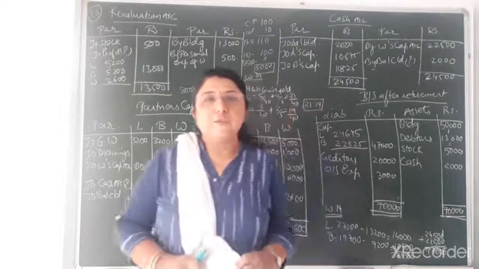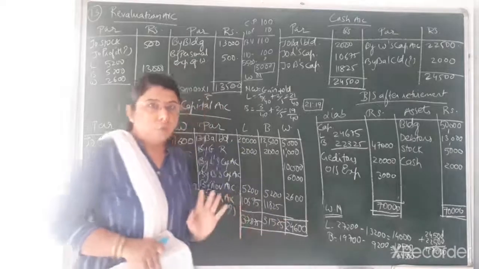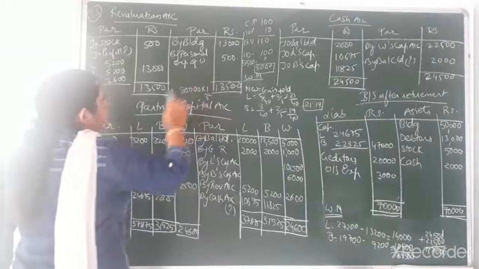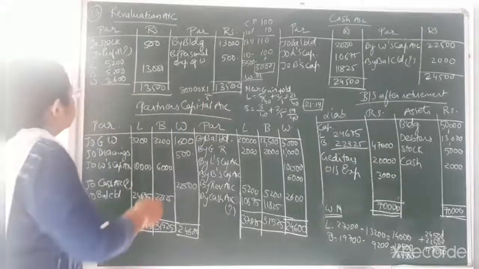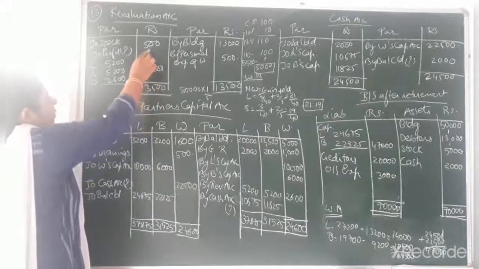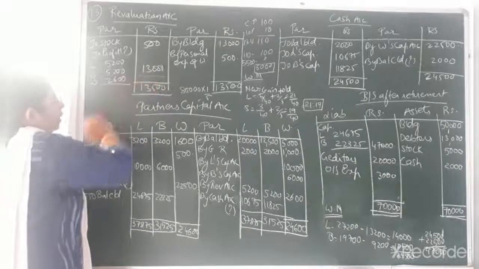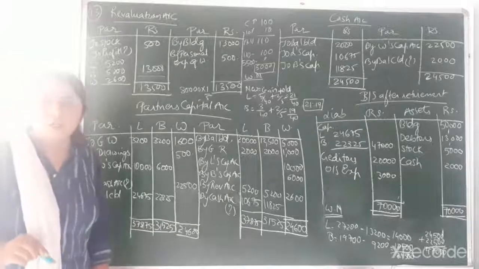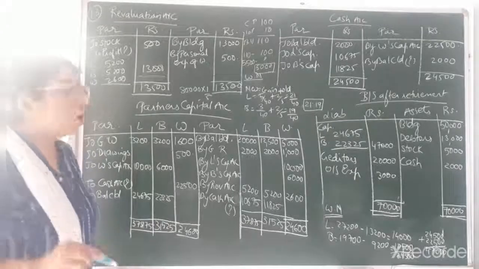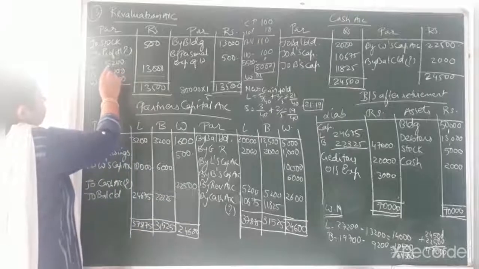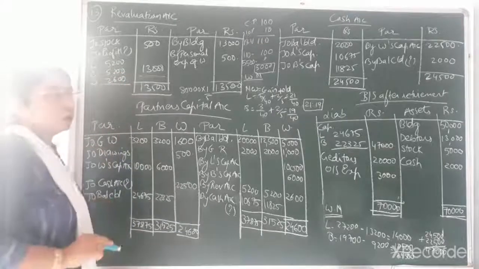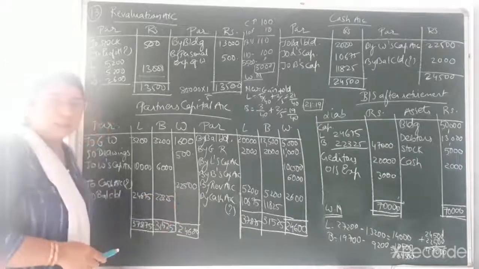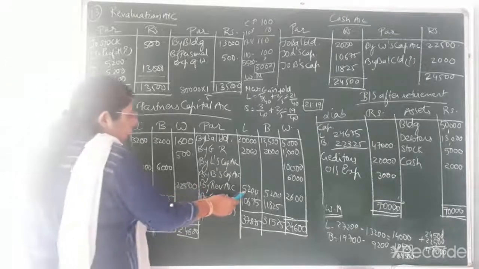So for that, first of all we have to close the revaluation account. You can see in the revaluation account on the credit side there are two entries, so the total comes to 13,500. The difference on the debit side, there is only one entry, so subtracting it, the profit would come to 13,000. Now this profit will always be distributed in the old profit and loss sharing ratio, that is 2:2:1. So that comes to 5,200, 5,200 and 2,600. The simultaneous second entry will be on the credit side of partners' capital account by revaluation account, that is 5,200, 5,200 and 2,600.